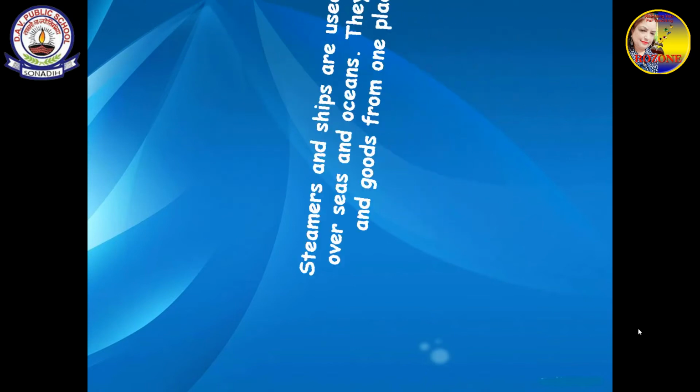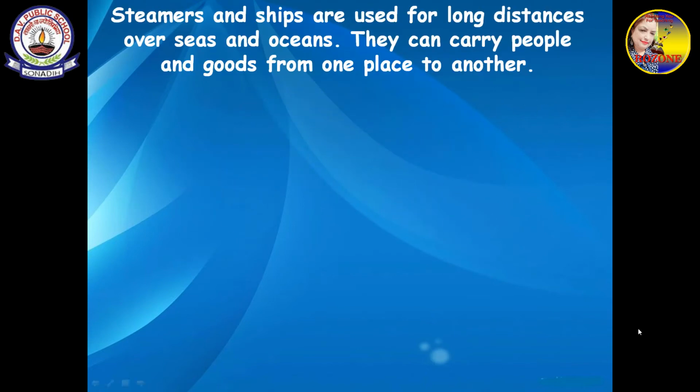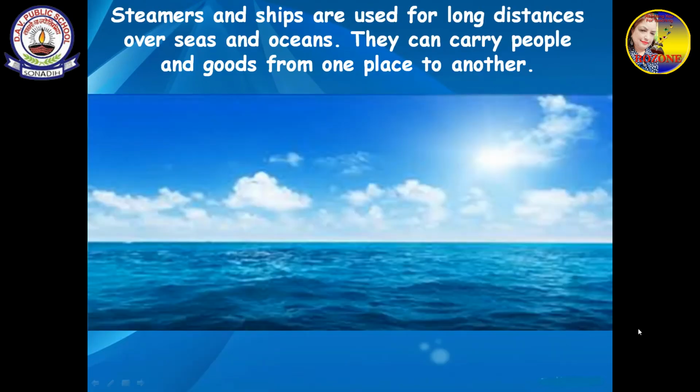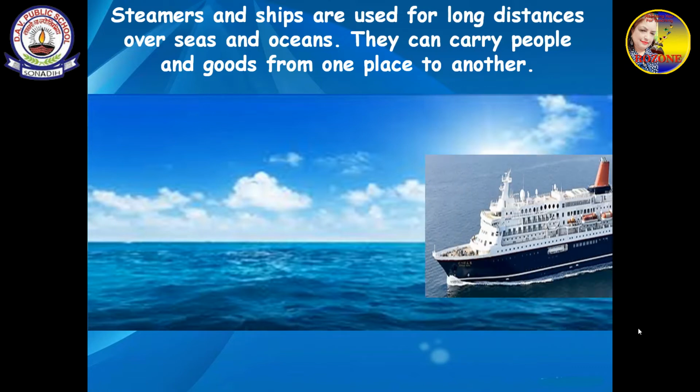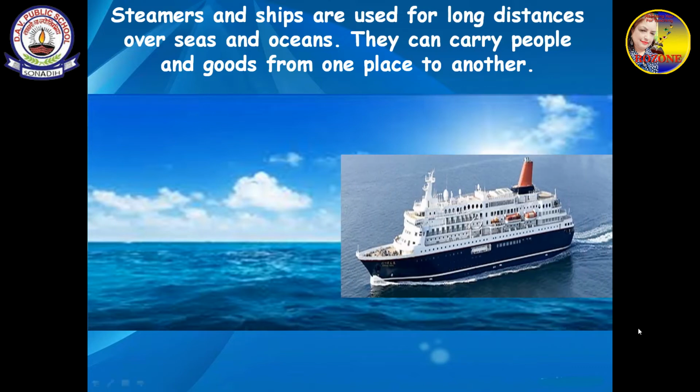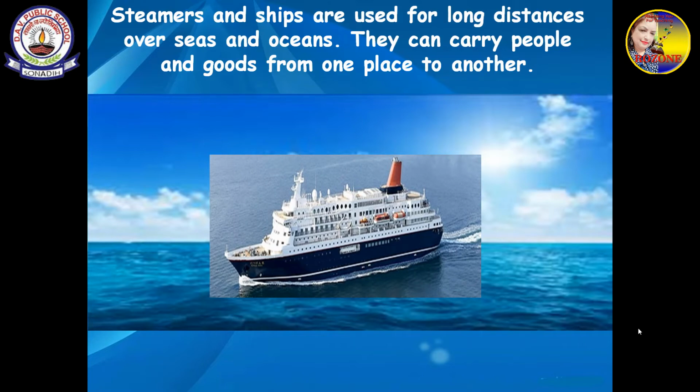Steamers and ships are used for long distances when we have to go very far places across the seas and oceans. Then steamers and ships are used. So they carry people and goods from one place to another.